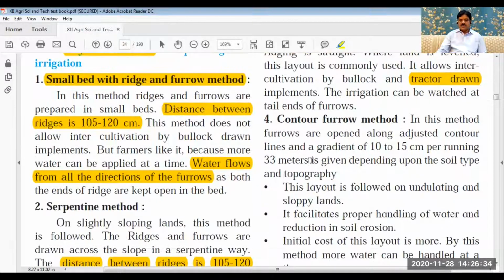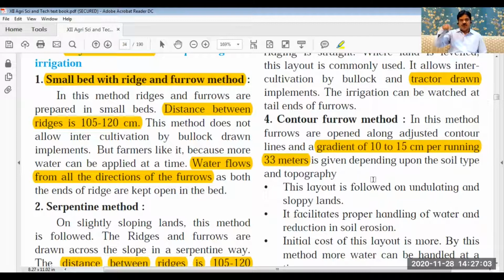Fourth is contour furrow method. This contour furrow method is used where there are hilly areas and where irrigation is difficult and the slope is more. So this method is used where there is a gradient of 10 to 15 centimeter for running 33 meter. What is done here?